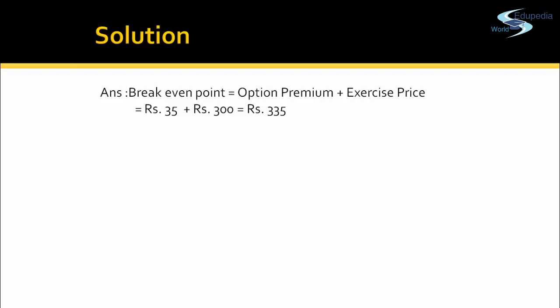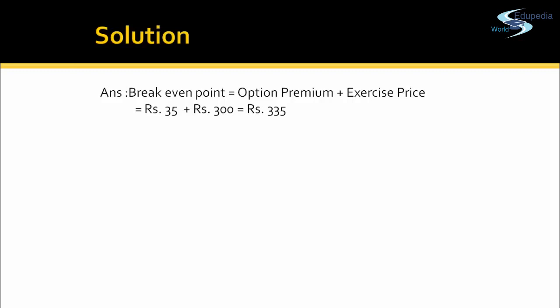And if the market price is above 335, then only he will have a gain. Now, what is the maximum loss that Mr. E will incur? 35 rupees. Because if the price is below 335, then Mr. E is not going to exercise his option, and the loss he has is limited because he has a right. He does not have an obligation to buy that asset. So if the price is below 335, he will not exercise his option, and the only loss that he has is the premium amount, which is 35 rupees.